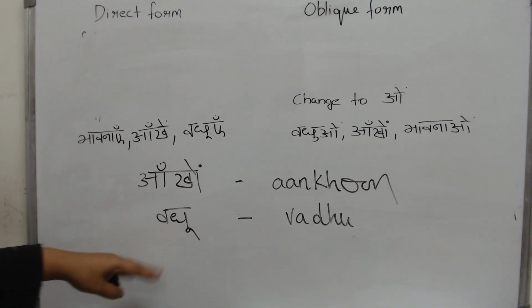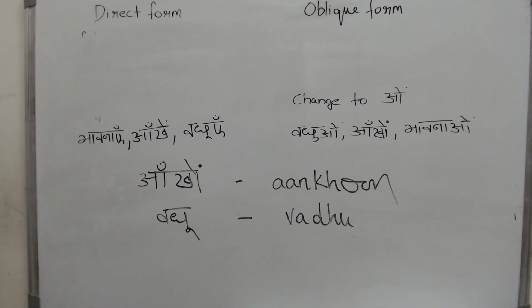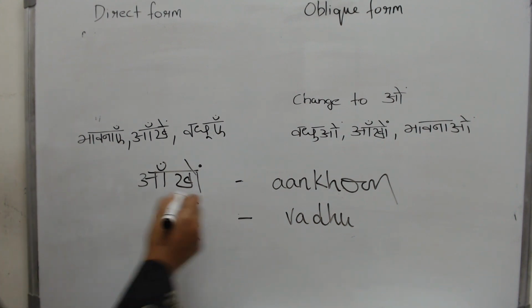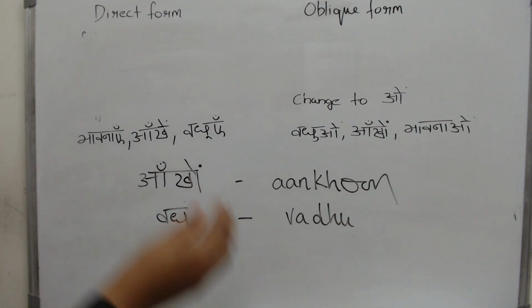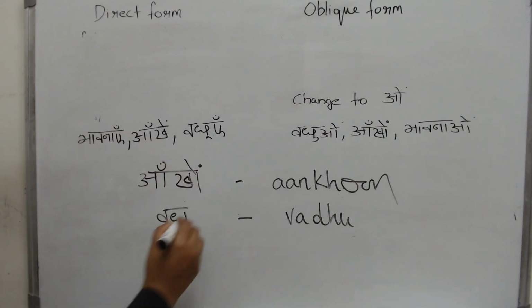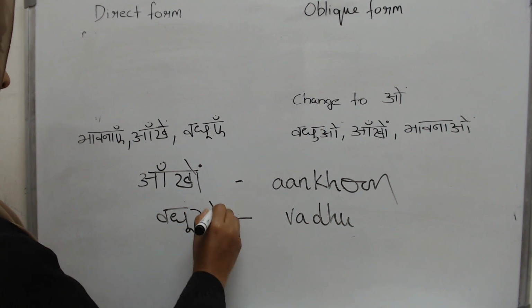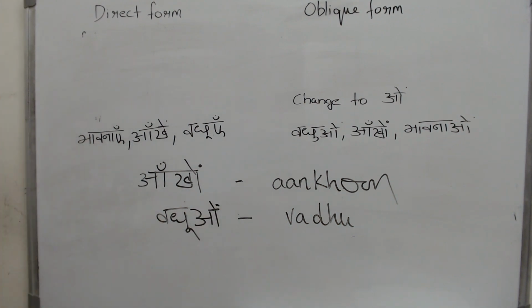But look at vadhu. Vadhu is a bride who is going to get married. This already has an O ki matra. How do you even pronounce this? So there is no way to pronounce this. So we have to put an alphabet which will give that sound. So we need a proper alphabet here that will give you the sound vadhu.